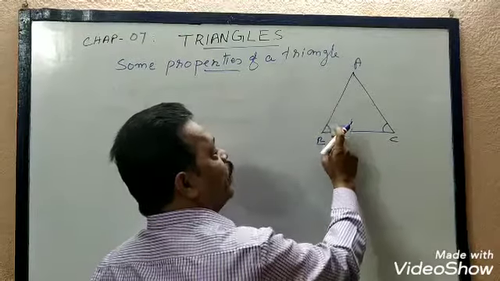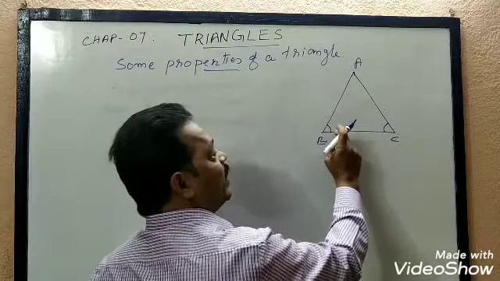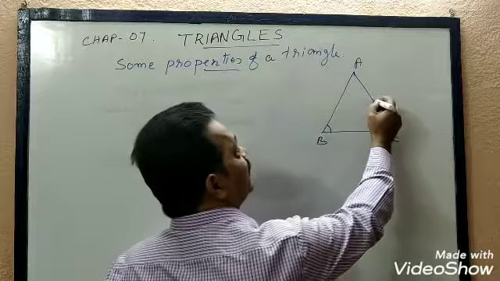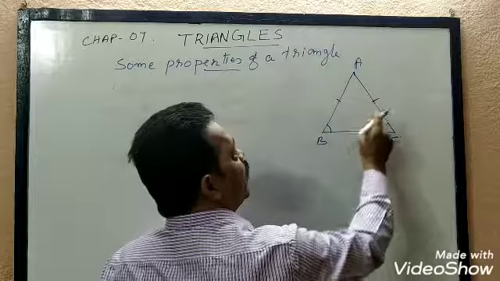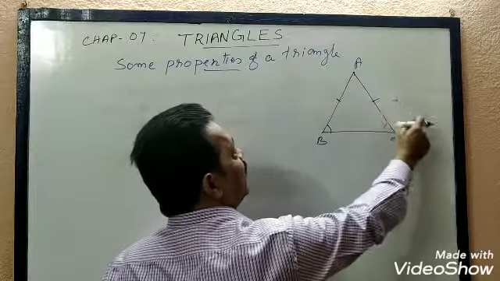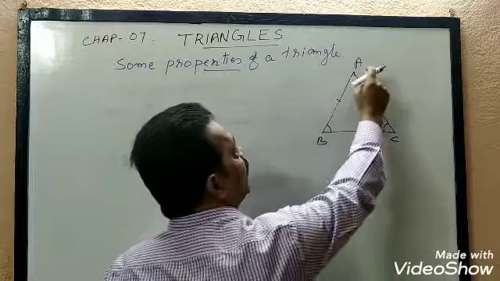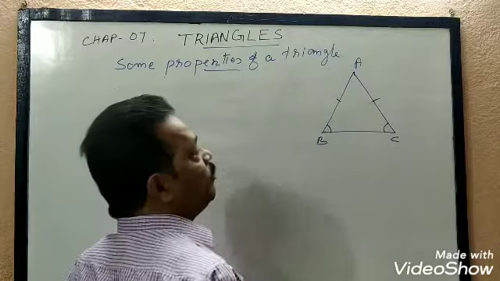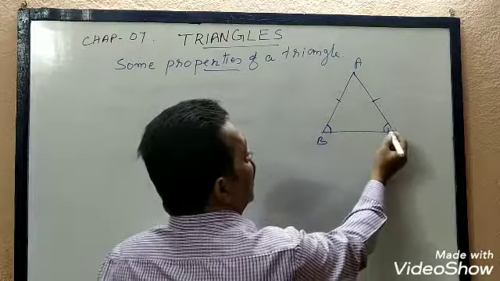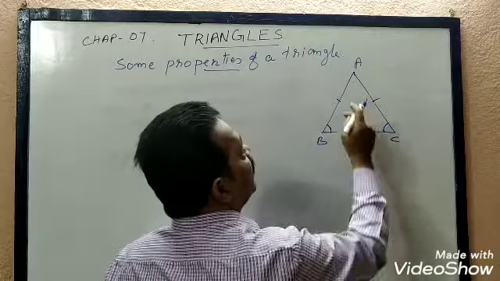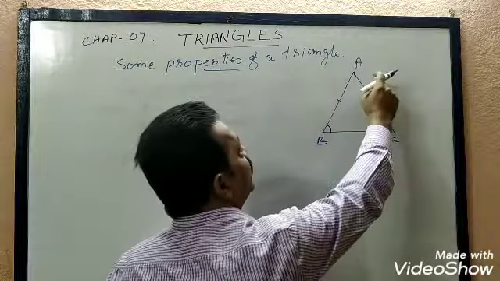The side opposite to angle B is AC, and the side opposite to angle C is AB. We have to prove AB equals AC. Given: angle B equals angle C.